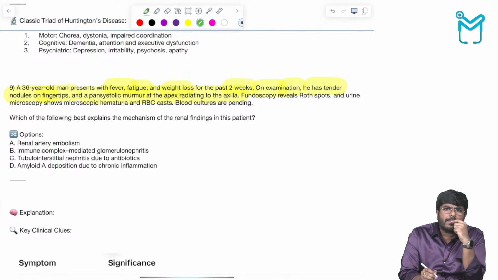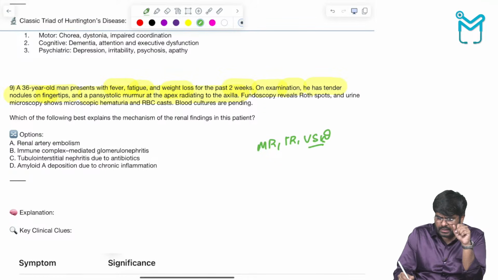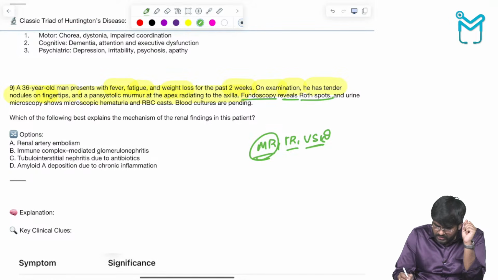See, what are the possibilities of the pansystolic murmur? Pansystolic murmur or holosystolic murmur? MR, TR, VSD. That's mitral regurgitation, tricuspid regurgitation, ventricular septal defect. Okay. Fundoscopy reveals Roth spots. That's it. Keyword, buzzword. Roth spots is the buzzword.